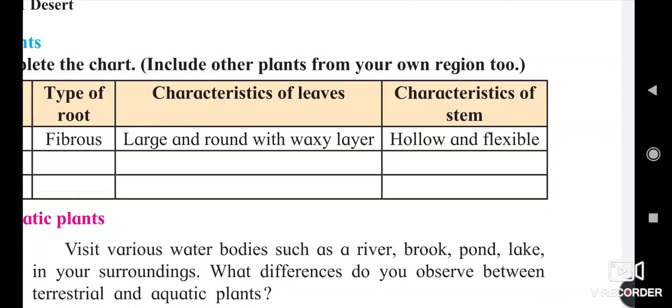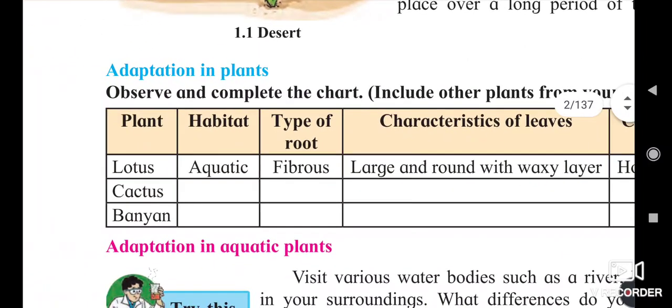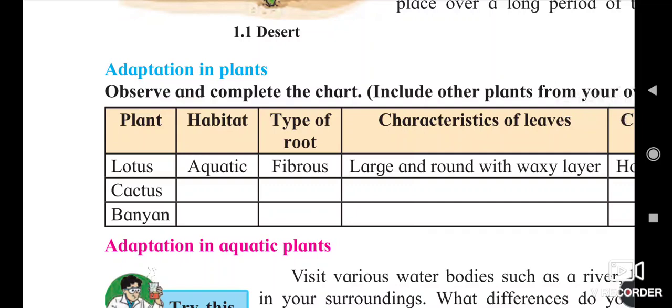It moves as the water moves. Due to this flexible stem, the lotus moves with the water movement. It can stand over the surface of the water.